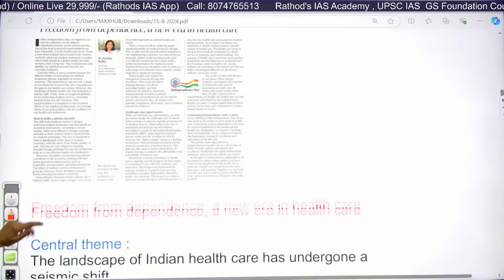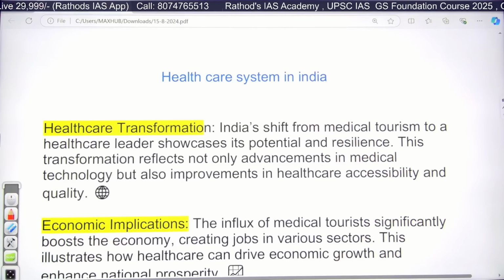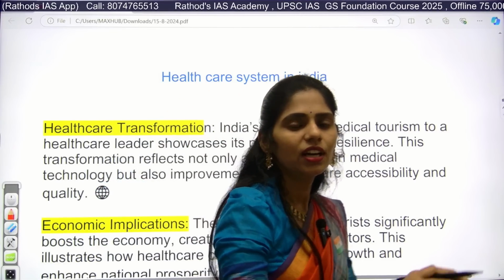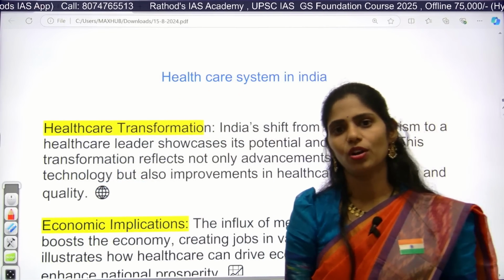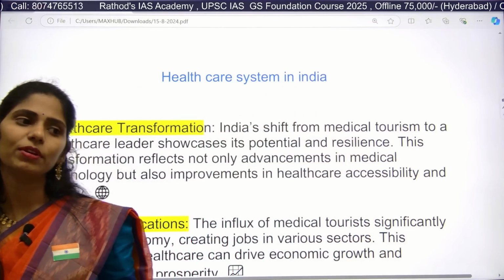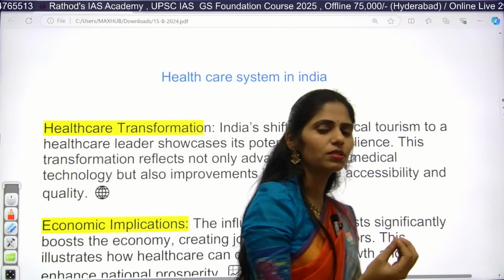Okay, so this article is saying that healthcare transformation happened in India. Because of this, India is a very desirable country for medical tourism now. That means people from other countries are coming to India just to get medical care, like surgeries and medical assistance.